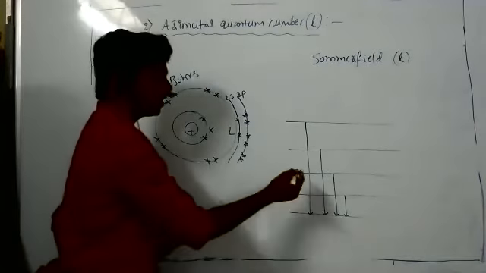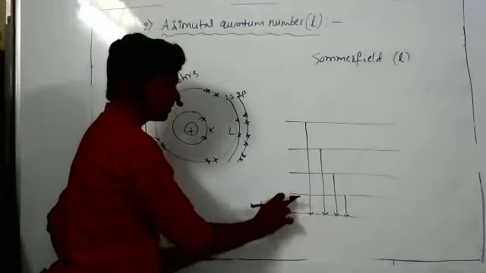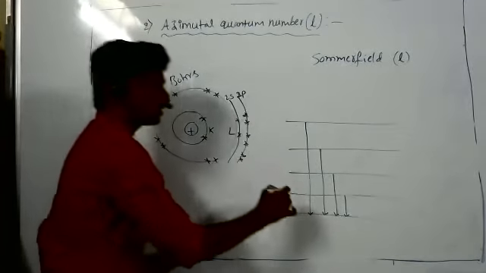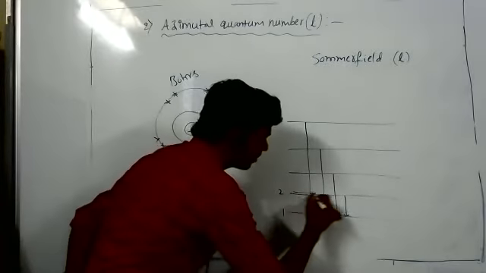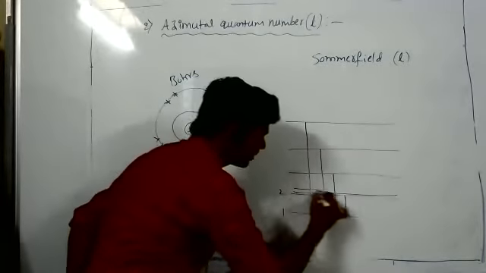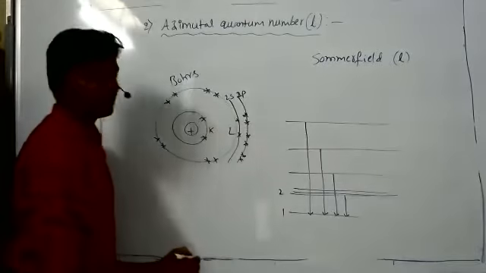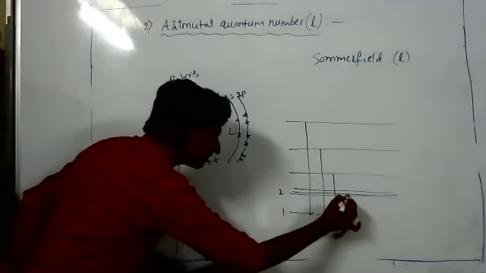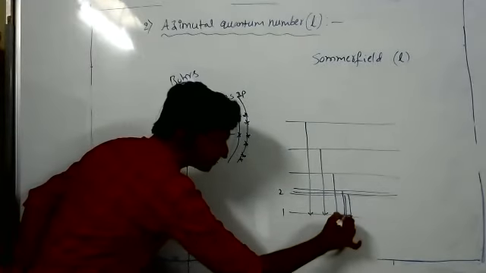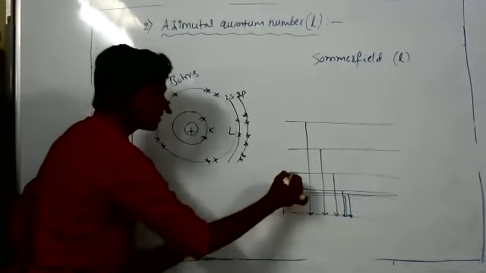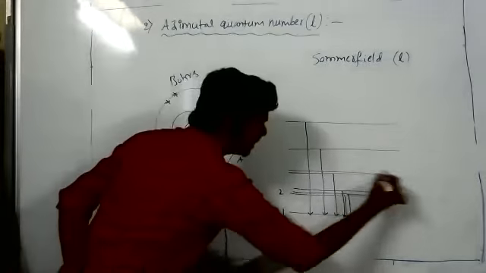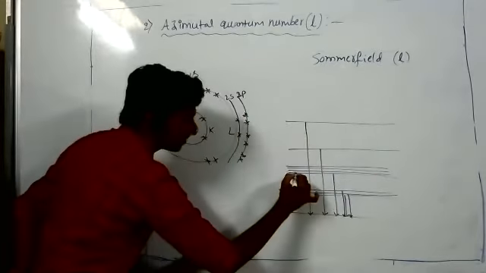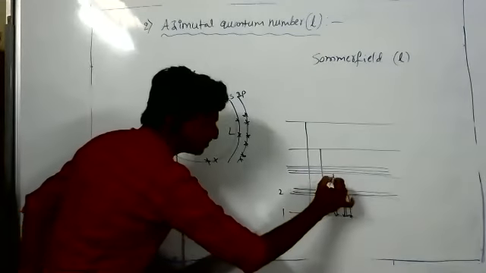This is the main shell, first shell, second shell. The second shell has 2 subshells, 2s and 2p, so here one more energy level is there. Here 2 energy levels are there. If electrons come from these energy levels, there is a chance to form further lines. The third shell has 3 subshells, so the electron is dropping from this, this.